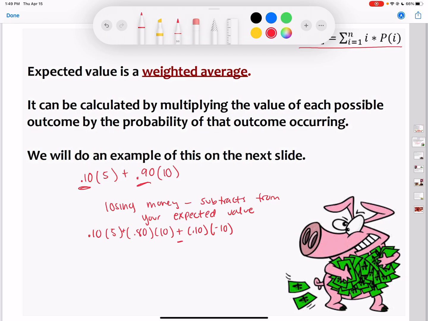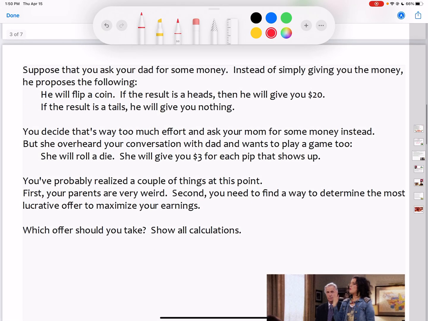So let's look at an example. Suppose you ask your dad for some money. Instead of giving you money, he proposes the following. He will flip a coin. If the result is heads, he'll give you $20, but if the result is tails, he'll give you nothing. So what is the probability of getting heads when you flip a coin? We know that probability is 50%, so 0.5. So I have a 50% chance of getting $20, and I'm adding that to my next outcome, which is a 50% chance of getting 0.